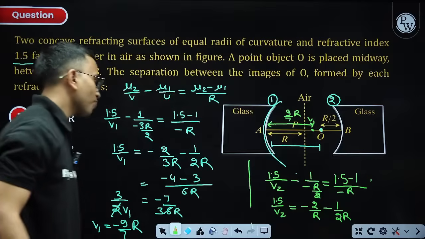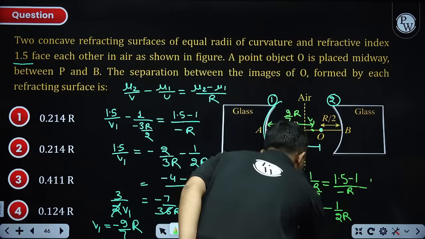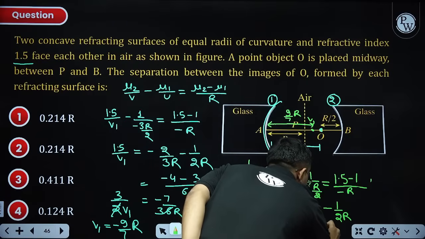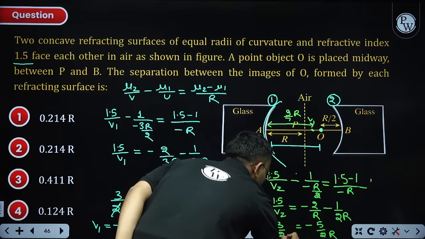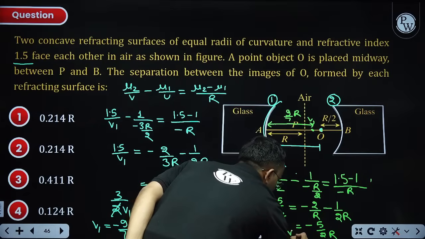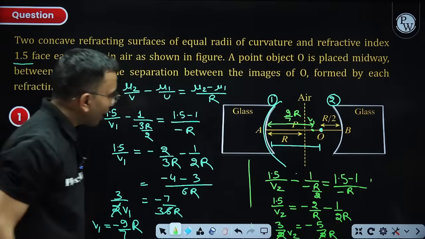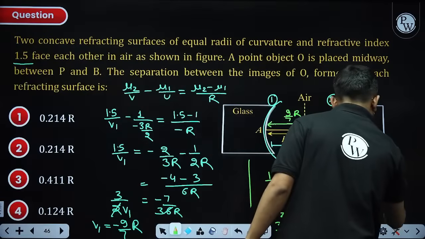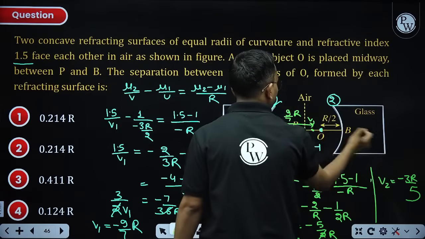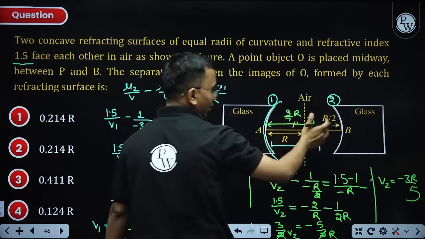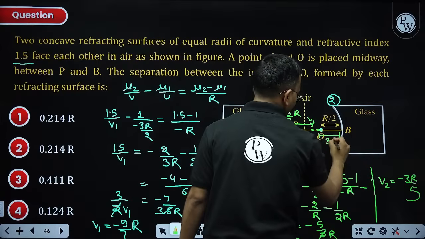It should be. Okay, 2 plus 1 by 2 is 5 by 2, so minus 5 by 2R, and this equals 3 by 2 into V2. So this 2 and this 2 get cancelled. V2 comes out to be minus 3R by 5. So V2 will be somewhat on that side, almost here, and this distance is 3R by 5.